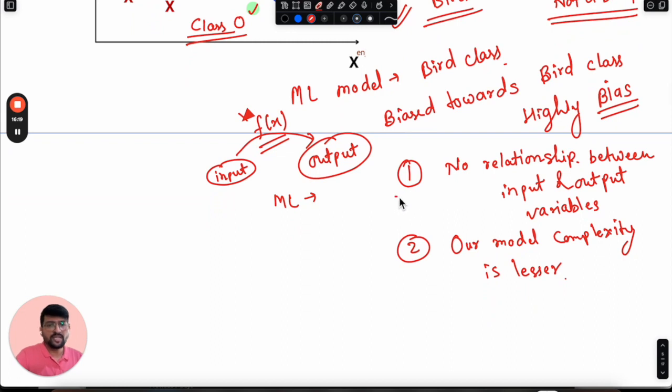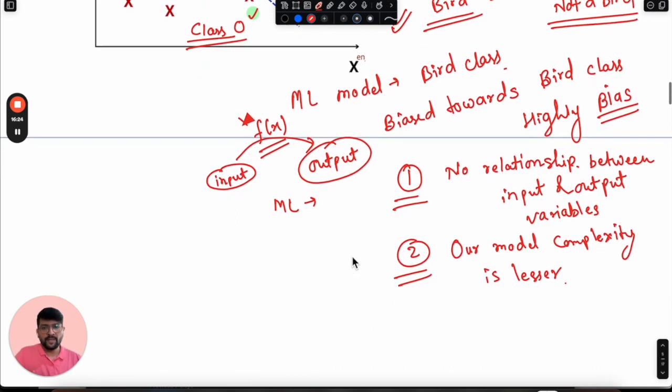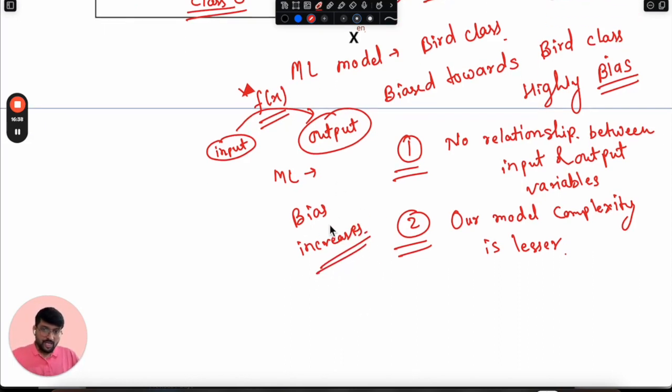These are the two possible reasons because of which underfitting happens, or we can say that bias increases in our machine learning model. Okay, any problem till this position?